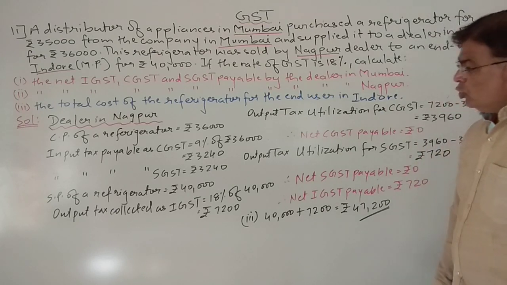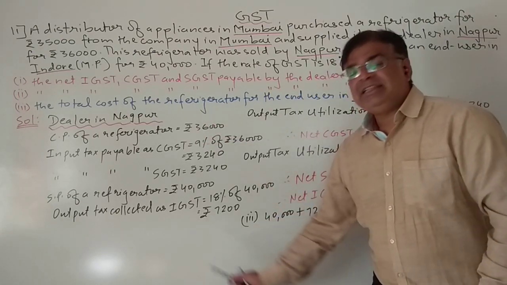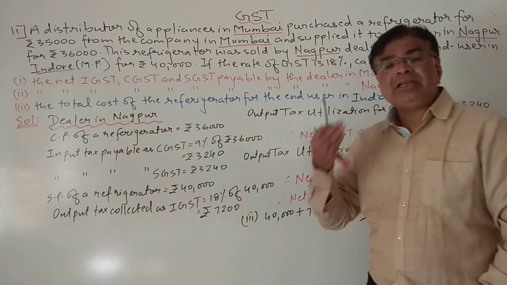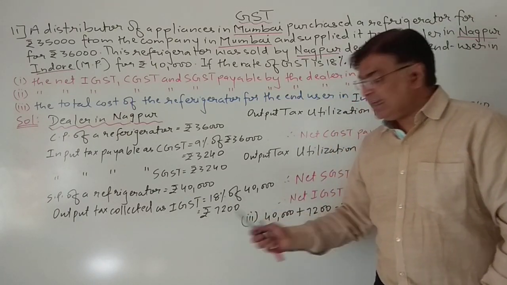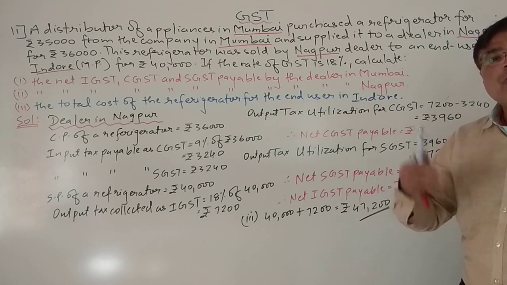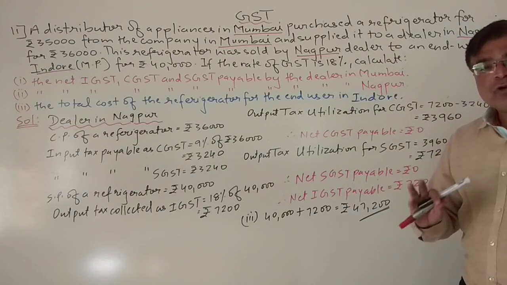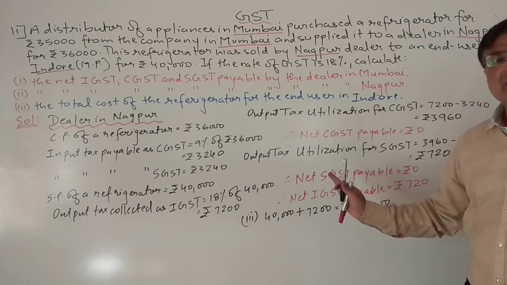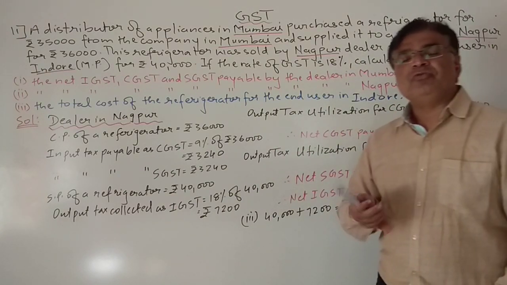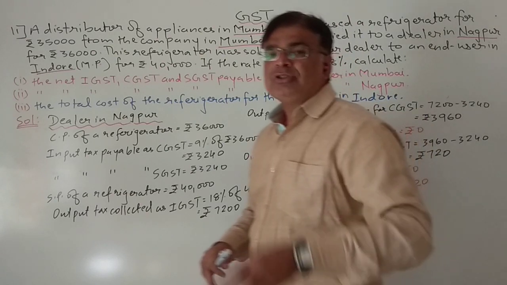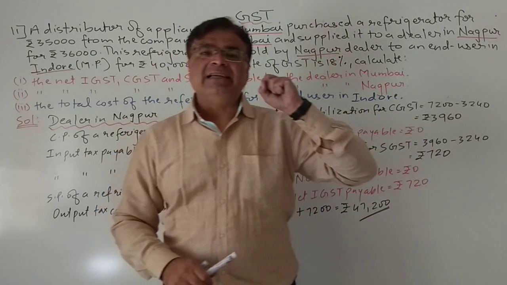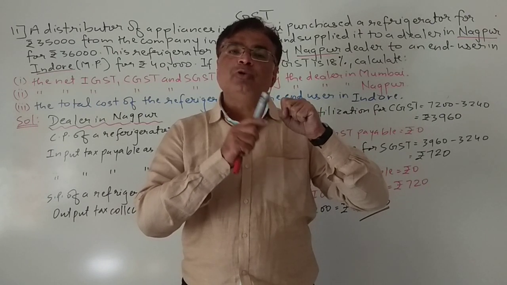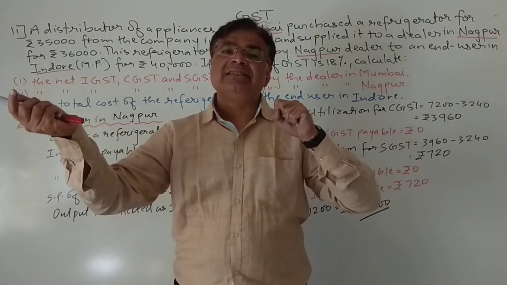So students, the main thing in this kind of sums is that you should know how to utilize the tax which you collected. Don't worry, if you practice a few sums of tax utilization, you will also come to know. One thing is clear: if you are collecting output IGST, then you have to utilize that output IGST for input IGST.